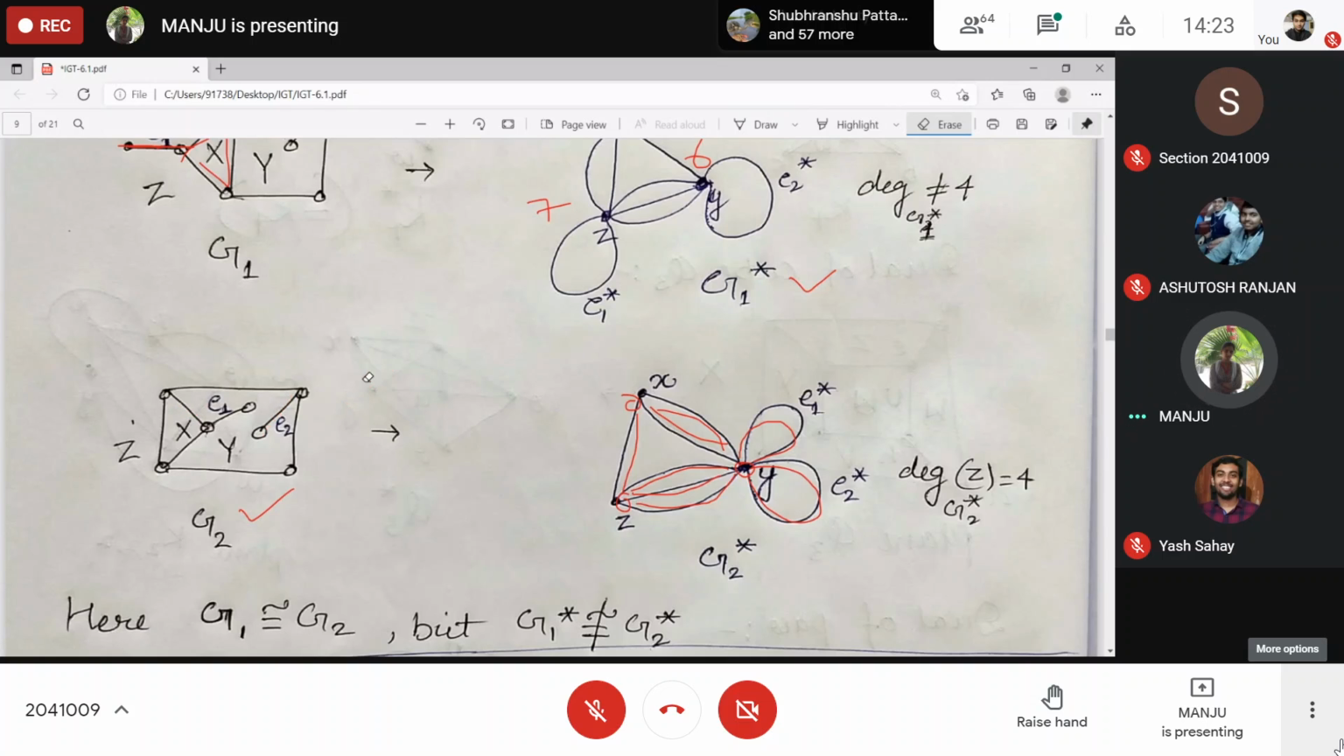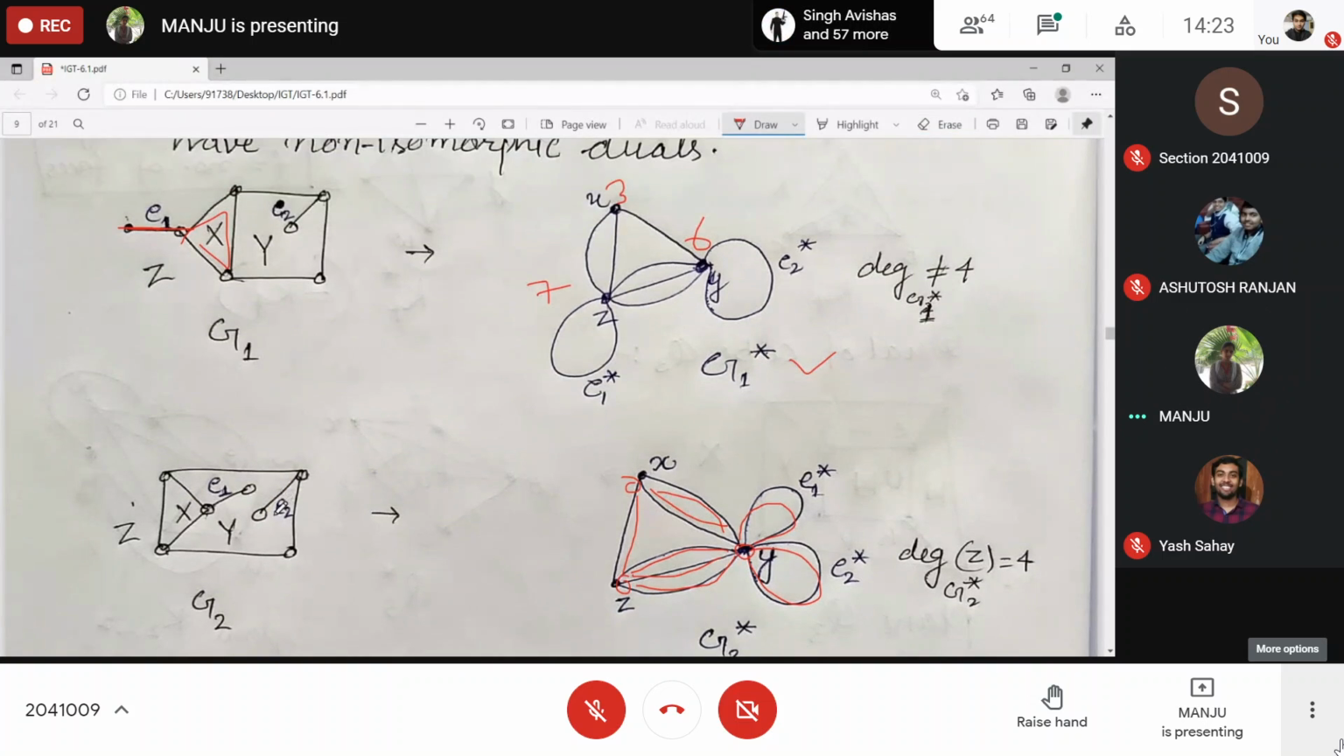Now, as we have drawn it differently, the lengths also changed, right? Length of Y over here: 1, 2, 3, 4. Start with this one: 1, 2, 3, 4, 5, 6, 7, 8, 9. So 9 is the degree you can count over here. And for X it will be 3. It is bounded by only 3 edges.